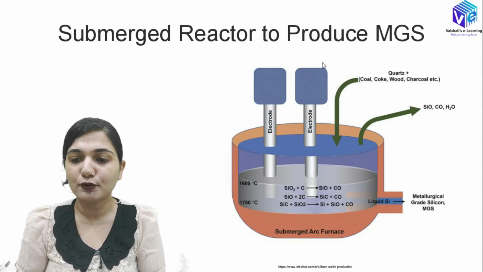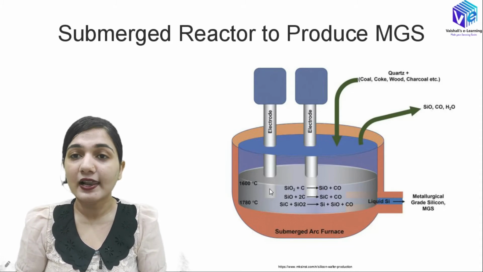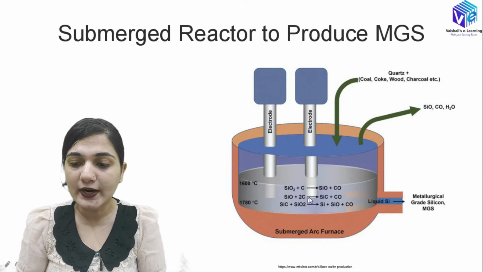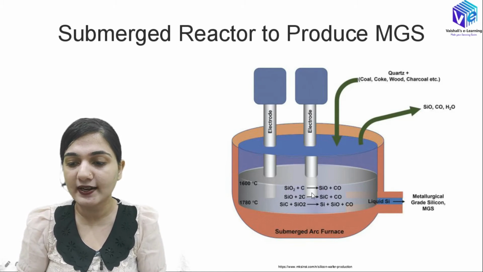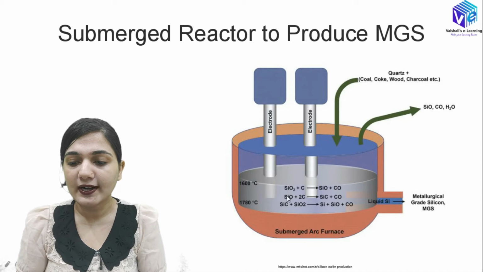So these are my two electrodes here, and my electrodes are going into the silicon dioxide. Here we will be having the carbon also. Silicon dioxide is at the upper layer, where we will be having the lesser temperature. At the lower temperature, silicon dioxide reacts with the carbon and forms silicon monoxide plus carbon monoxide. And in the lower layers, silicon monoxide plus carbon gives me silicon carbide plus carbon monoxide.